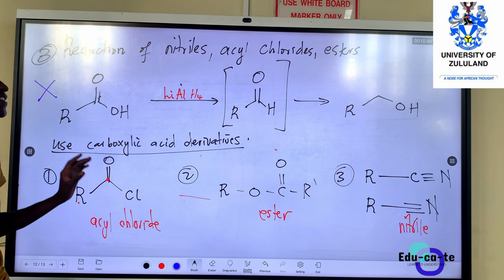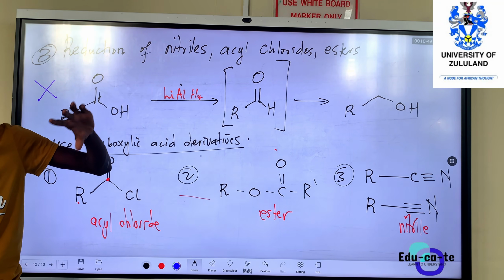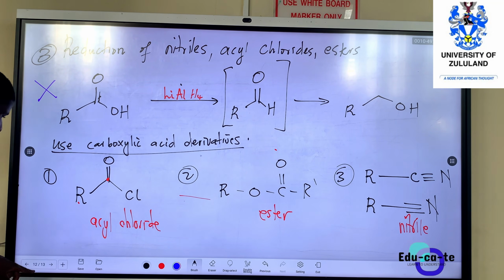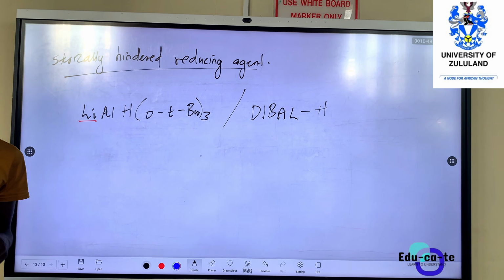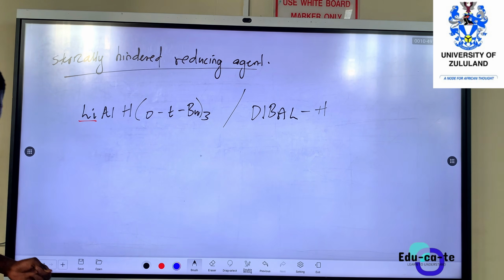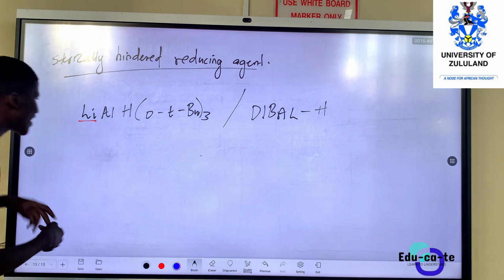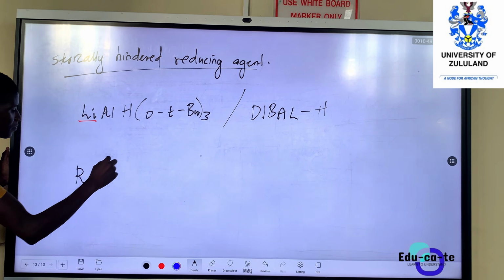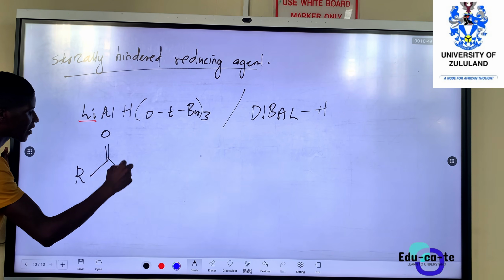Because at the end of the day, we want to synthesize our aldehydes. So let's try to see, can we do that? Let's take an acyl chloride. This is an acyl chloride.